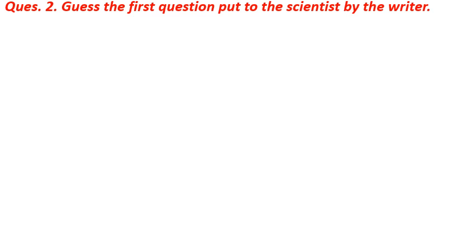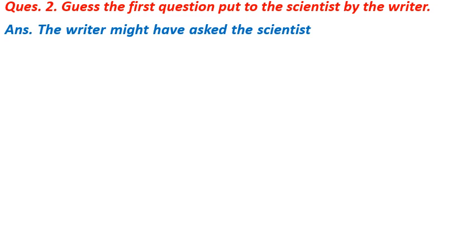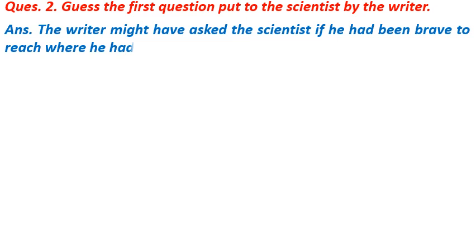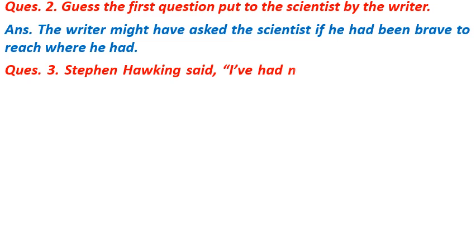Question number 2 is, guess the first question put to the scientist by the writer. The answer of the question is, the writer might have asked the scientist if he had been brave to reach where he had. Question number 3 is, Stephen Hawking said, I have had no choice.